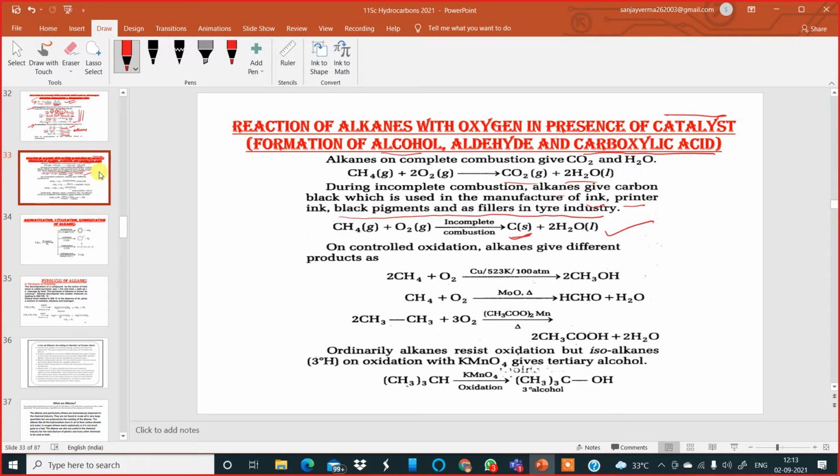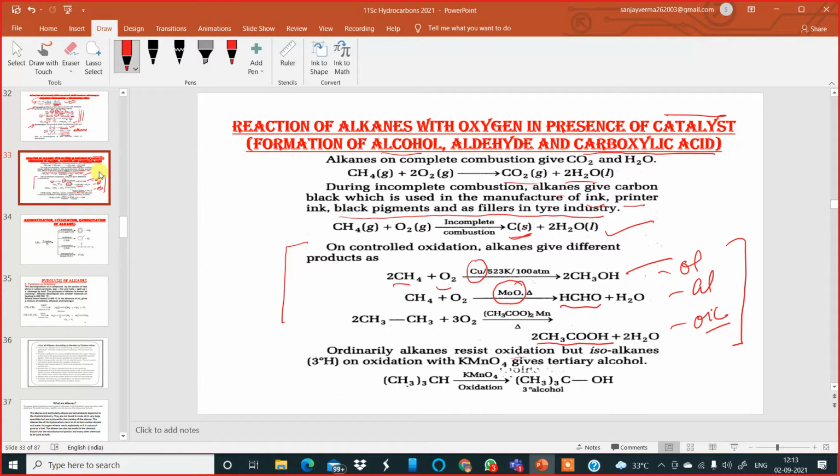Otherwise, if you react an alkane with oxygen in the presence of a copper catalyst, copper tube, then it forms an alcohol, methanol. If the catalyst used is molybdenum oxide, then it is an aldehyde. If the catalyst used is manganese acetate, then the product is a carboxylic acid. So you're getting an alcohol, an aldehyde, and a carboxylic acid. So you have to remember this, this reaction is important.